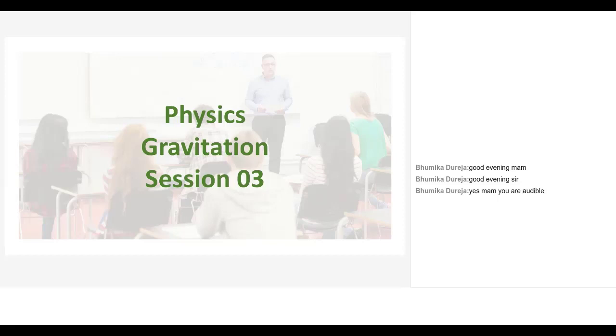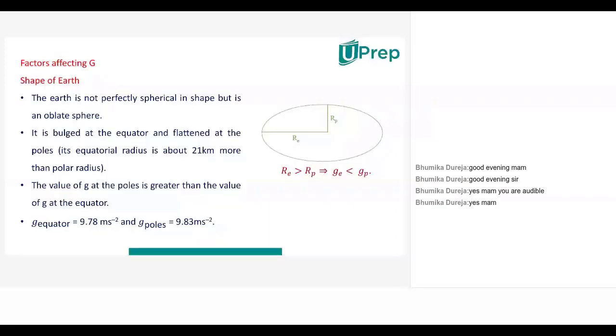In brief, we discussed the factors which affect the value of acceleration due to gravity. If you remember, acceleration due to gravity is the acceleration developed in bodies which are falling or moving only under the influence of gravitational force. It is obvious that when a force acts on an object, it accelerates; it can be a negative or positive acceleration. When gravitational force acts on objects, they too get accelerated, and the acceleration produced is called acceleration due to gravity.